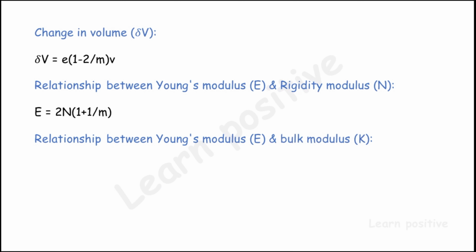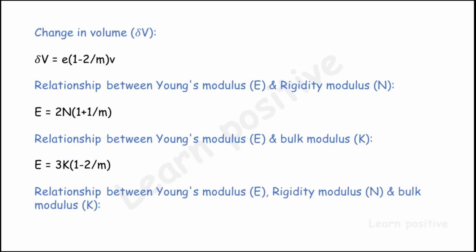And the formula for the relationship between Young's modulus and rigidity modulus, that is E and N, is E equal to 2N times (1 plus 1 by m), and the relationship between Young's modulus and bulk modulus, that is E and K, is E equal to 3K times (1 minus 2 by m), and the relationship between Young's modulus, rigidity modulus and bulk modulus, that is E, N and K, is E equal to 9KN divided by (3K plus N). So by using these formulas, we can calculate the Young's modulus, rigidity modulus and bulk modulus.